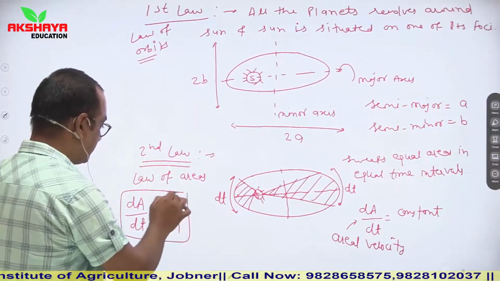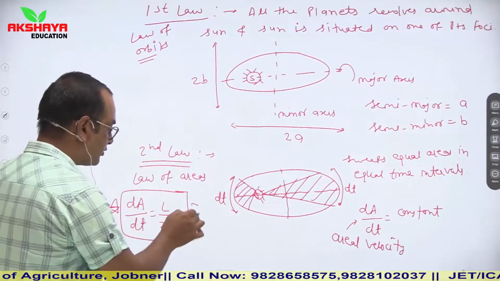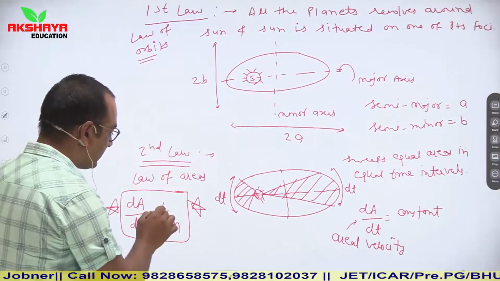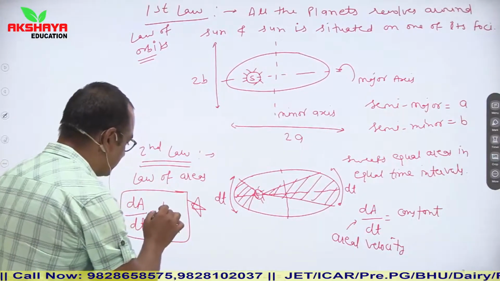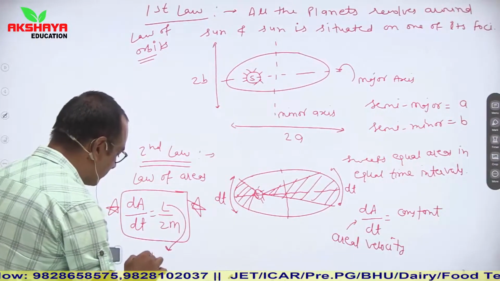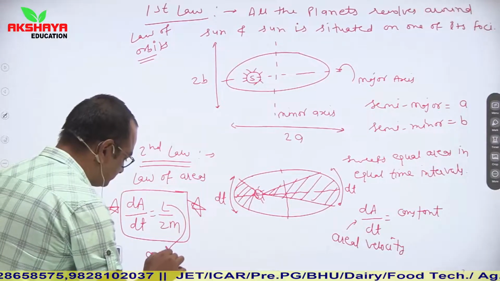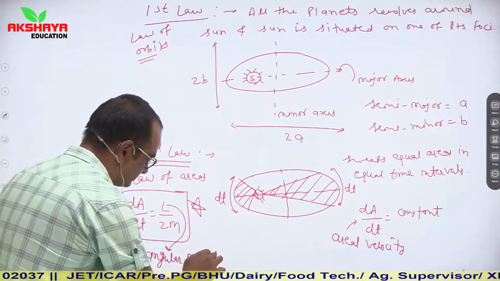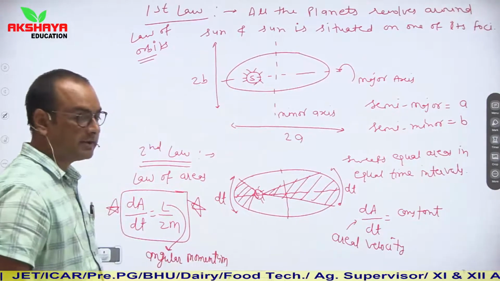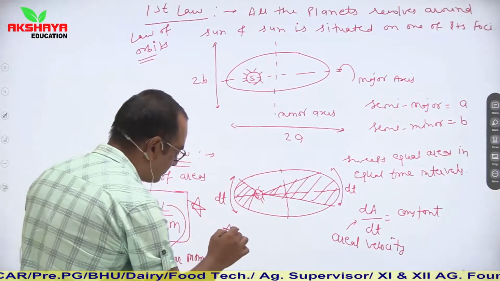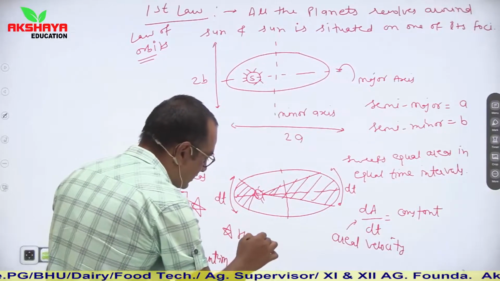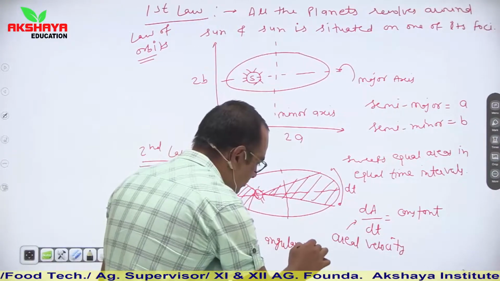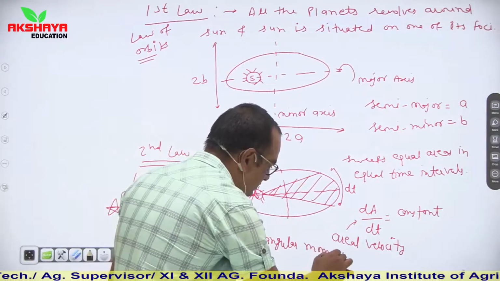You have to keep in mind this formula for your numerical solution. dA upon dt is equal to L upon 2m. L is angular momentum. Clear? So here angular momentum remains constant.